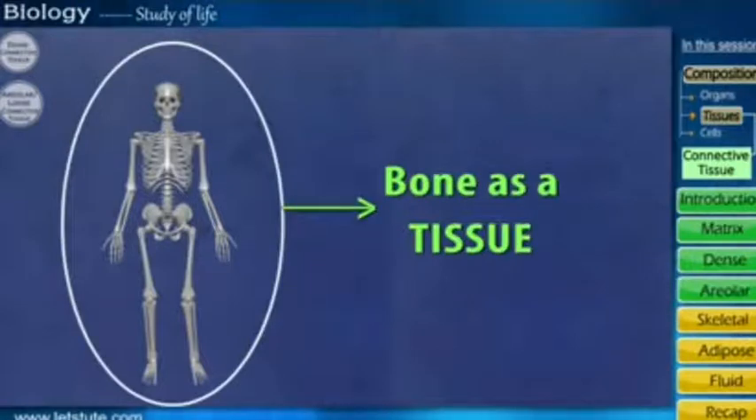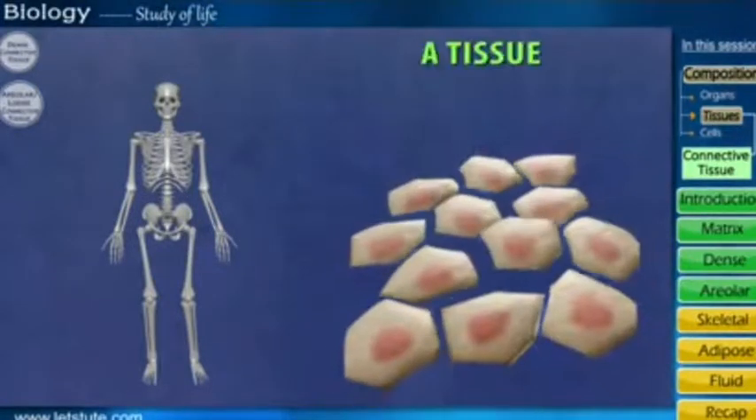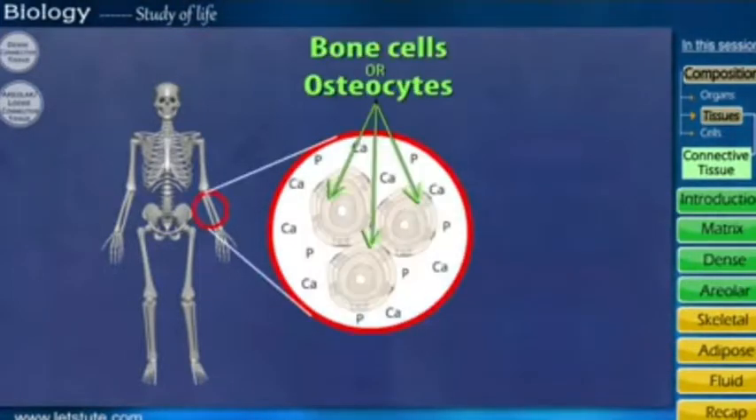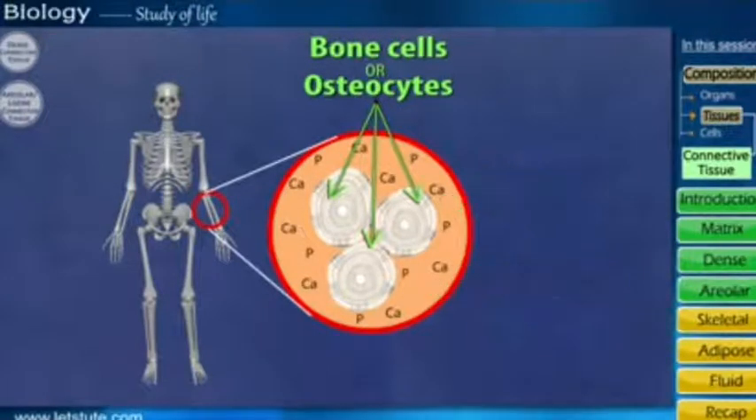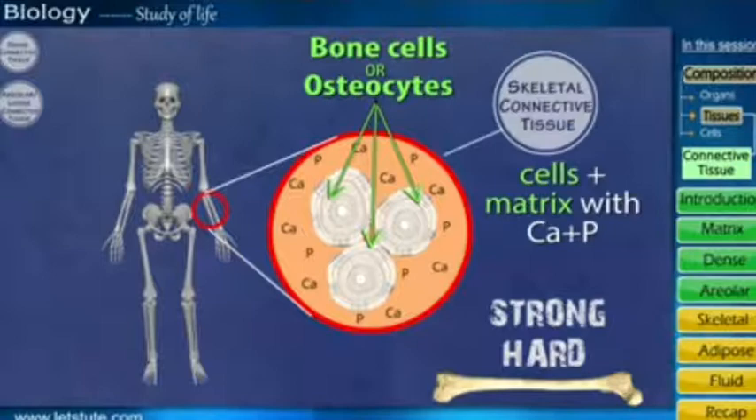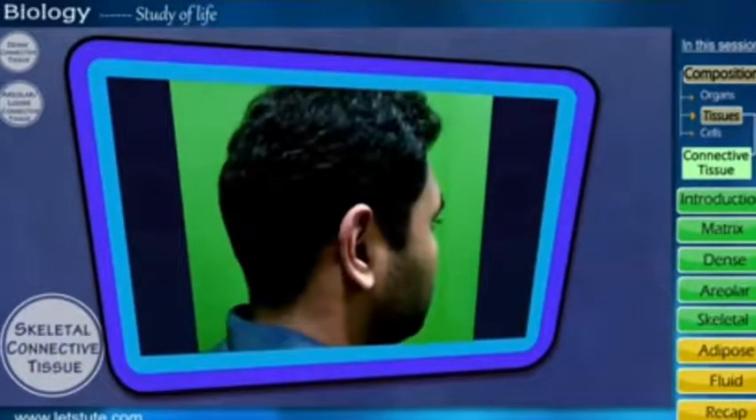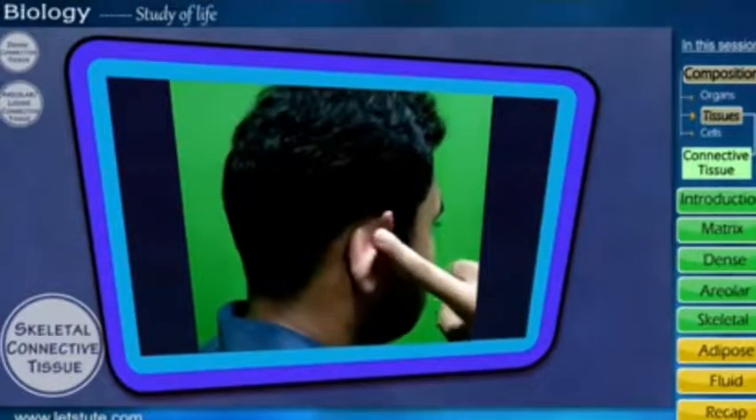Like that we find. So bone is a tissue which is quite hard. The cells are connected very close to each other. The bone cells have calcium and phosphorus. That is what makes them very strong. So looking at the bone you may think so, but it comes under skeletal connective tissue. Another type comes, students. See the earlobe, you can bend it.